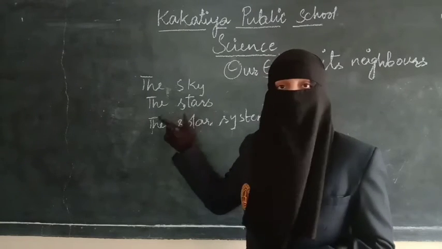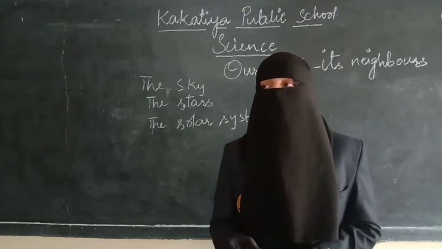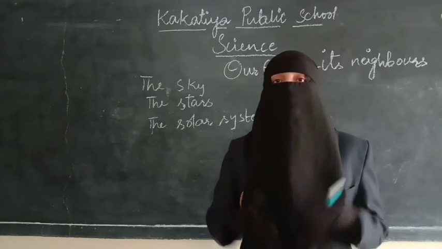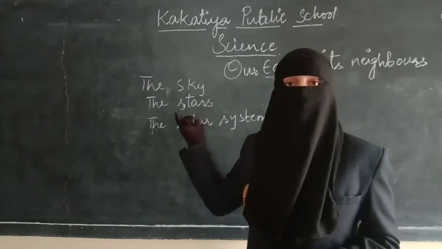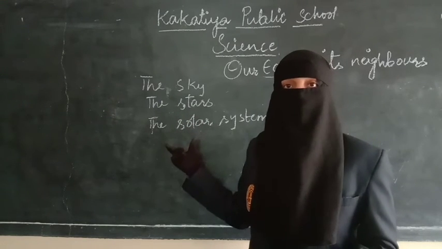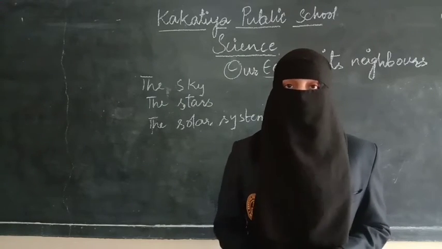And the size of the stars is much bigger than the size of the planets. Planets look bigger because they are closer compared to the stars, but stars are much bigger than the planets. Stars will not revolve around other stars, but the planets will revolve around a star. Planets have their own satellites.